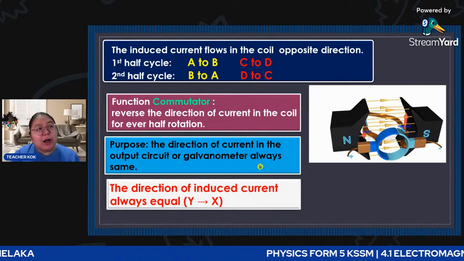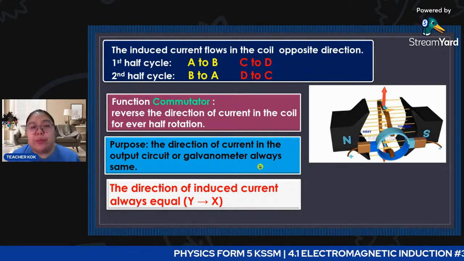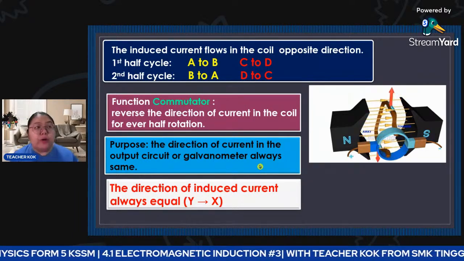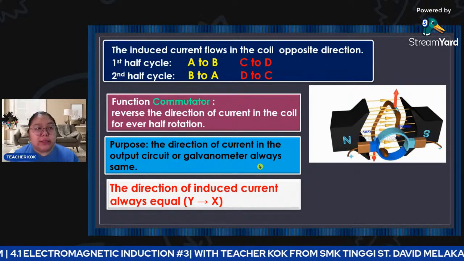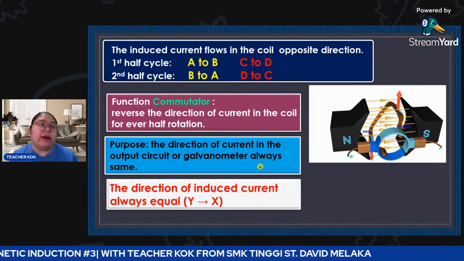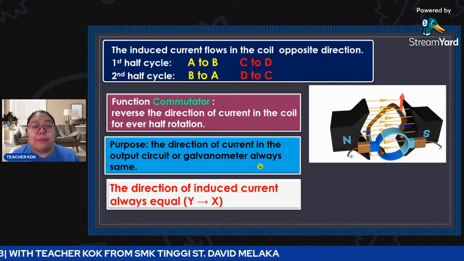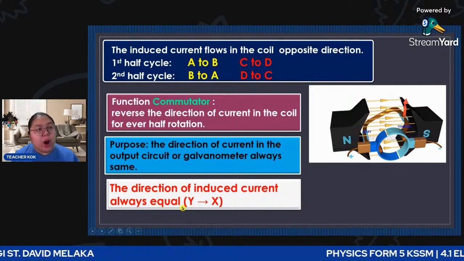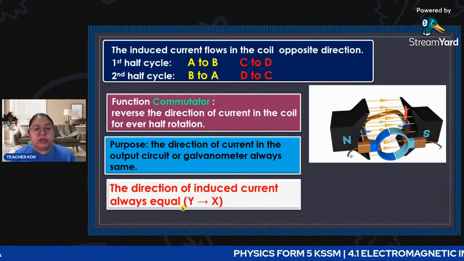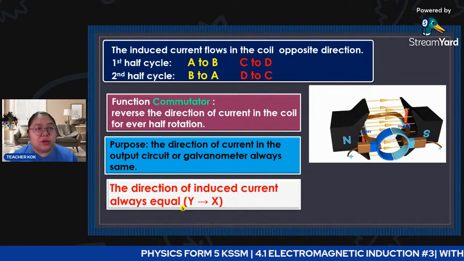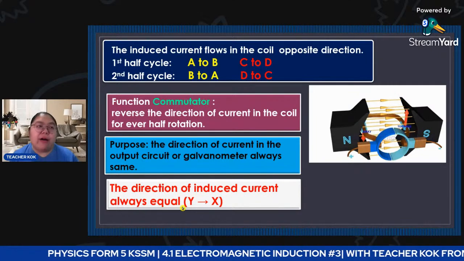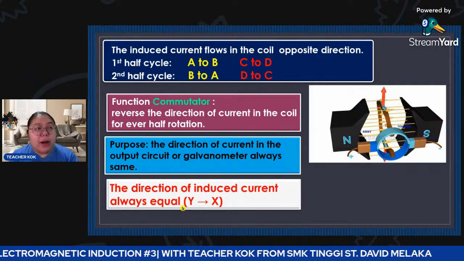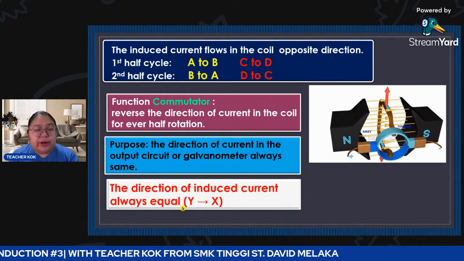How the current flows inside is okay; we never see that. What is important is the external, because the external is joined with the bulb. So the external current must be direct current so the bulb can light up. So from here, the direction of the induced current is always Y to X. When they put the word always, we understand that it is direct current. So from here, we are talking about the direct current generator.